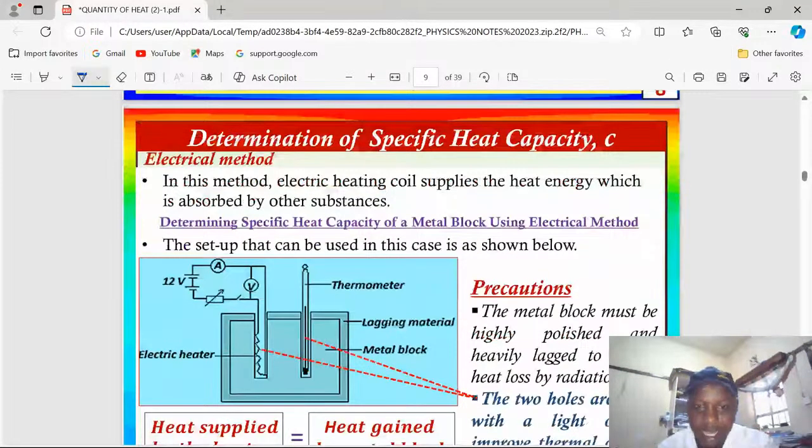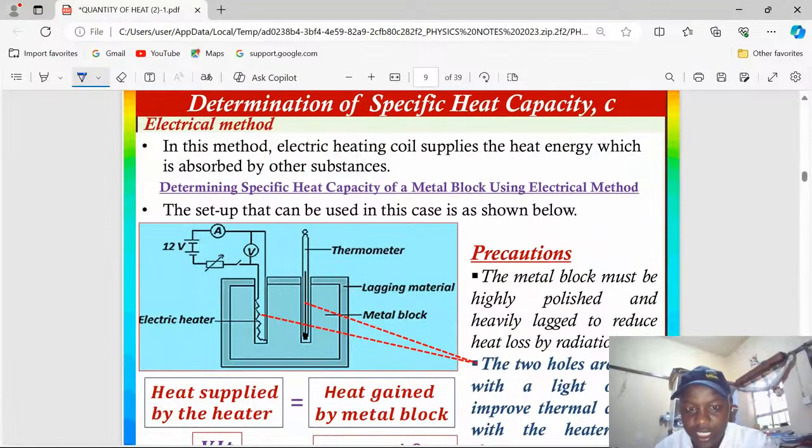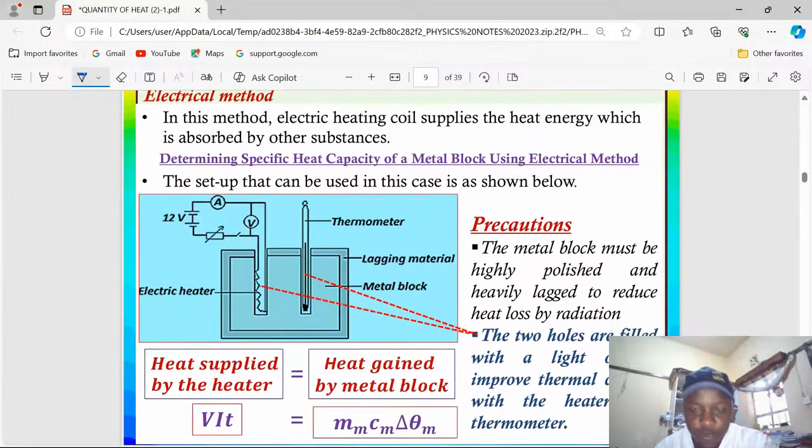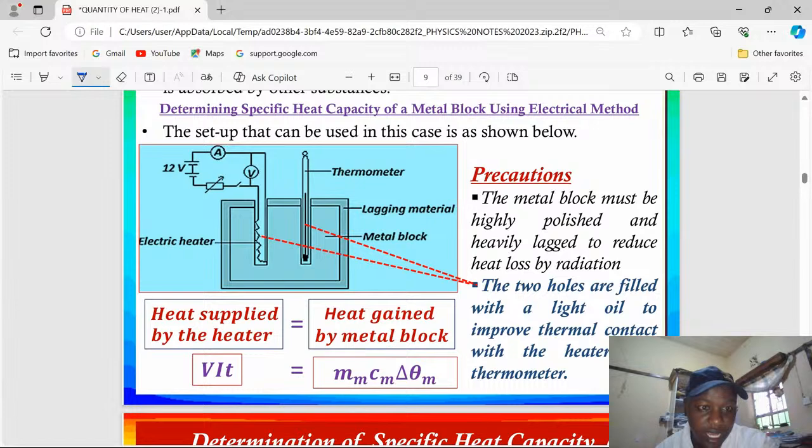We can have a setup here to see how the specific heat capacity of a metal solid can be determined using the electrical method. There's a thermometer. There are two holes already on the metal block. In one, there is an electric heater inserted, as you can see. In the other, there is a thermometer which has been inserted on the other side.